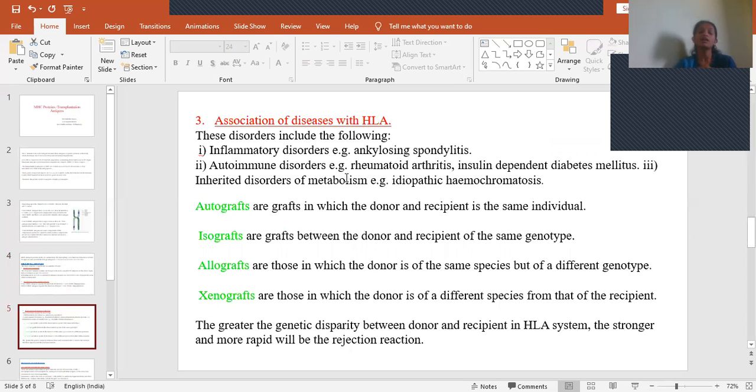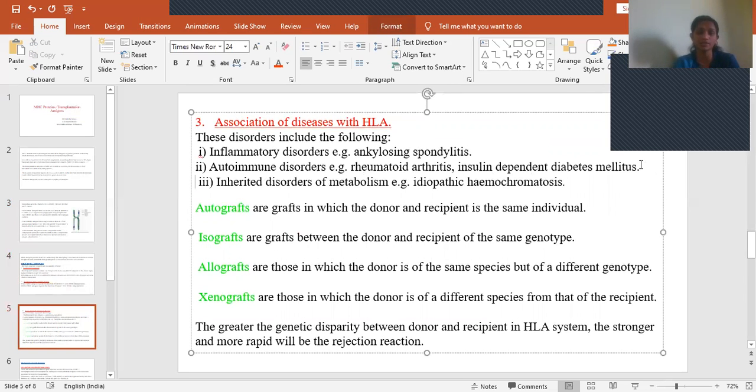That means our cells are recognized as foreign particles and our body fights against our own cells, causing a disease. That is all about autoimmune disorders. It includes rheumatoid arthritis, insulin dependent diabetes mellitus, and inherited disorders of metabolism like idiopathic hemochromatosis.